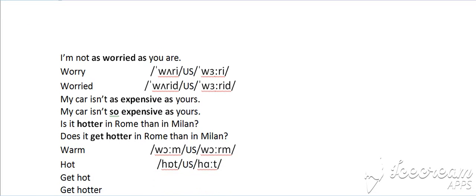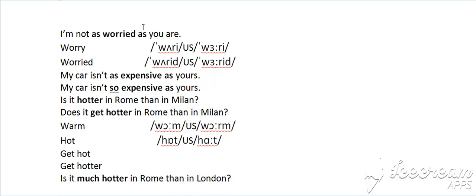I'm not as worried as you are. We've got as in the middle, worried, the adjective. So worry is the verb and worried the adjective. My car isn't as expensive as yours. While my car isn't so expensive as yours, it's roughly the same thing, with a little bit of a difference.